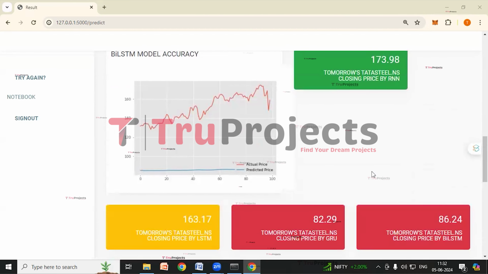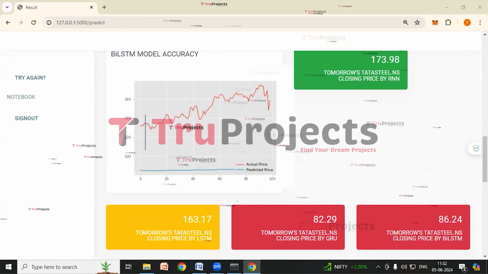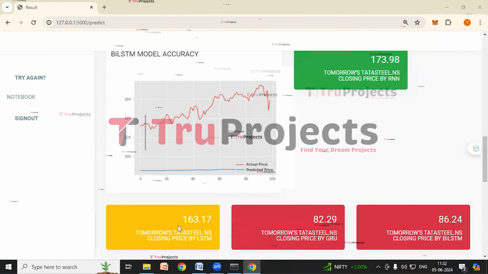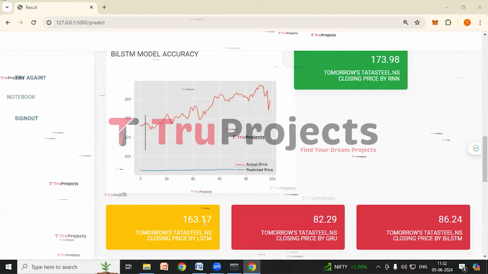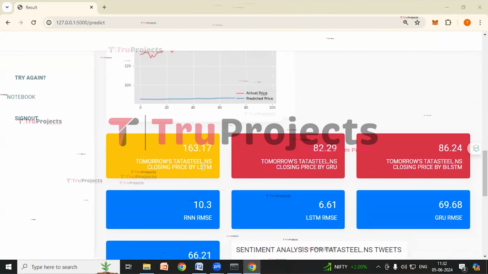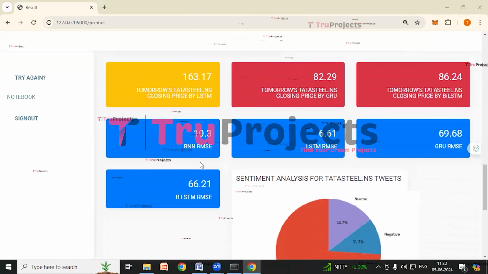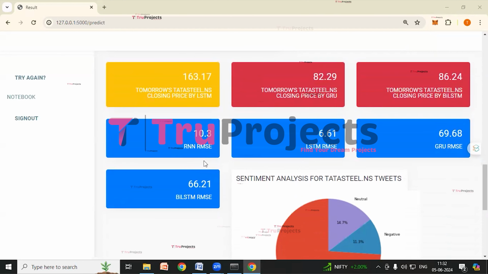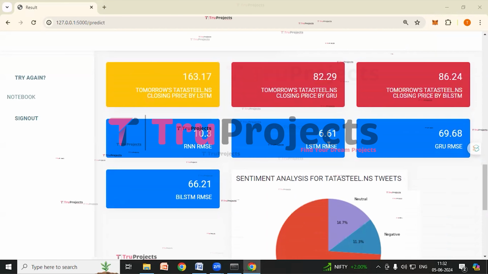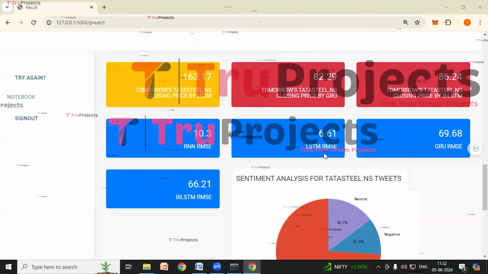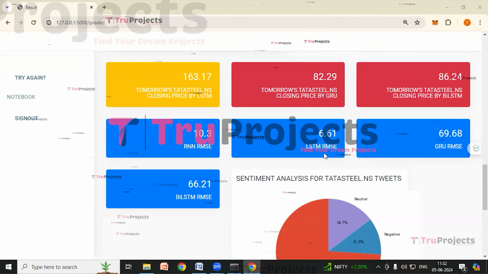And these are the closing stock prices predicted by the models RNN, LSTM, GRU, and BiLSTM. So LSTM model has predicted the closing stock price as 163.17. These are tomorrow's closing stock price predictions. And here we can see RMSE score secured by each algorithm. So the algorithm with least RMSE score is the best performing one. And we can see LSTM has secured least RMSE score, that is 6.61. So we'll be considering the closing stock price predictions of LSTM model.